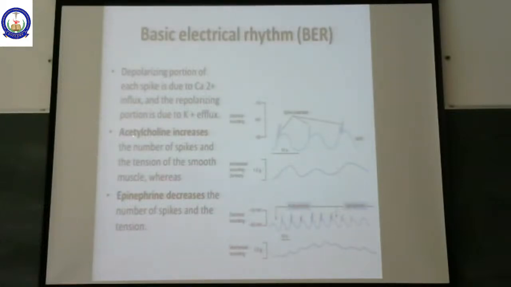Whenever there is an increase in acetylcholine release, the number of spikes and the tension of the smooth muscle increase. Whereas epinephrine decreases the number of spikes as well as the tension in the smooth muscles of the GI tract.